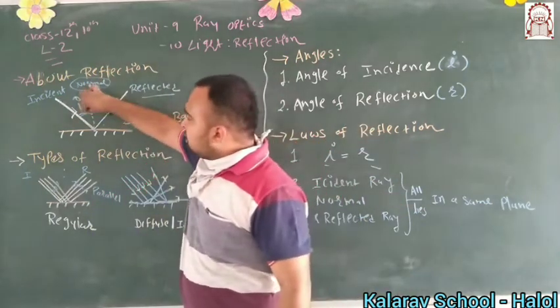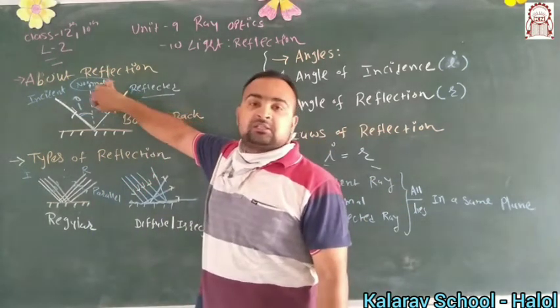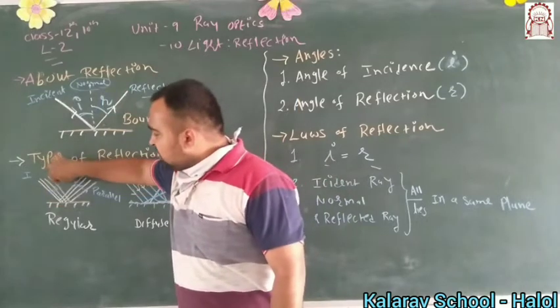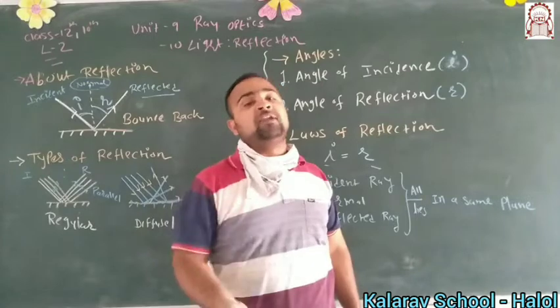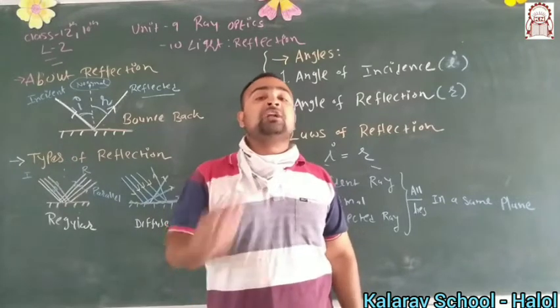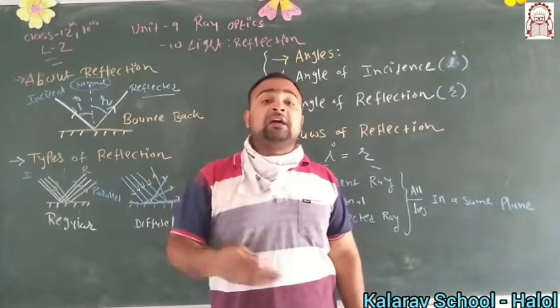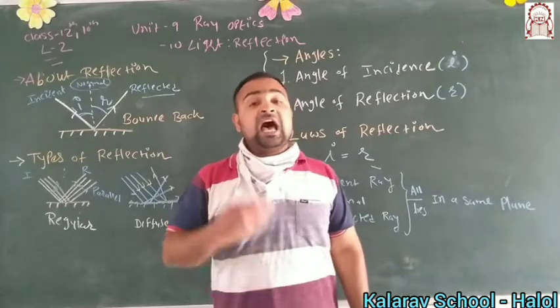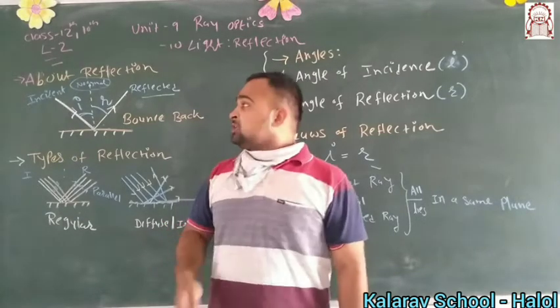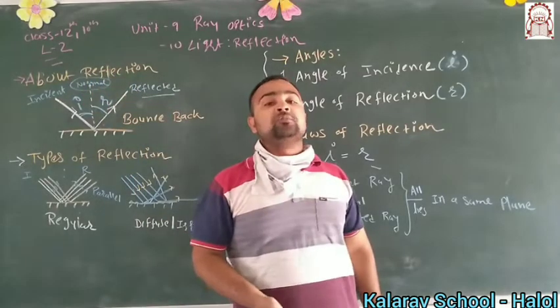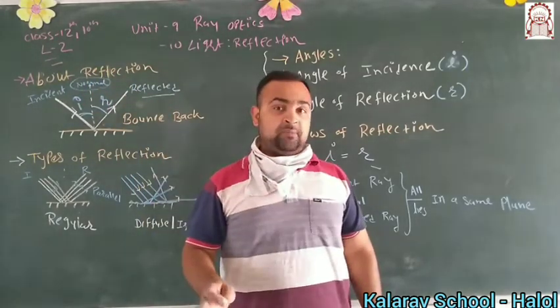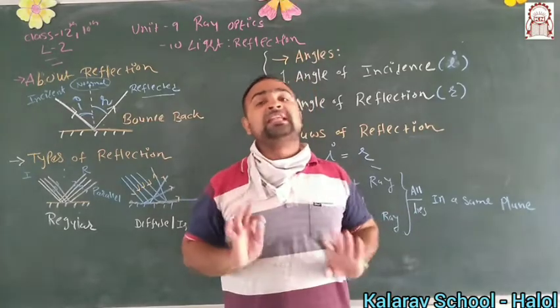Whenever you are looking at regular reflection, whatever incident angle you consider, the same value you will get for the reflection also. This is the natural phenomenon of light whenever it is incident on a surface and reflects. Whatever two angles you get, I and R, they are always going to be the same for any kind of surface, whether smooth, rough or any surface.